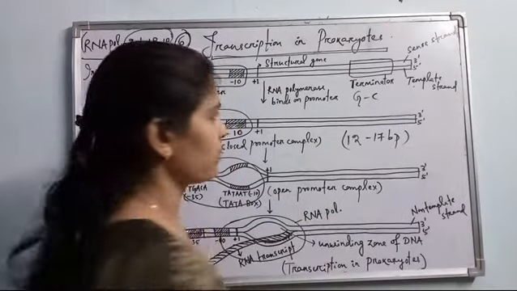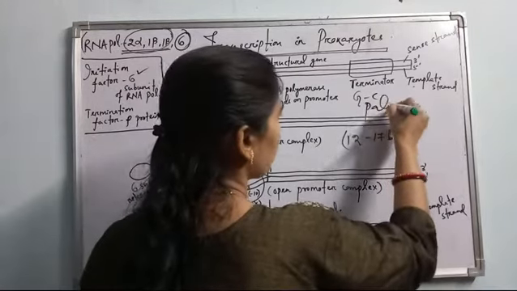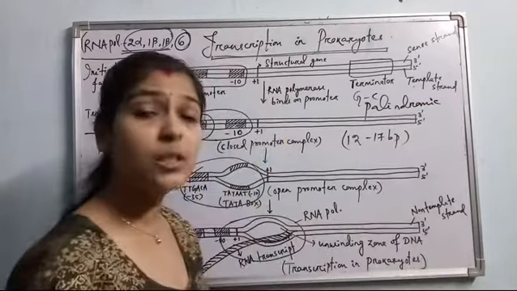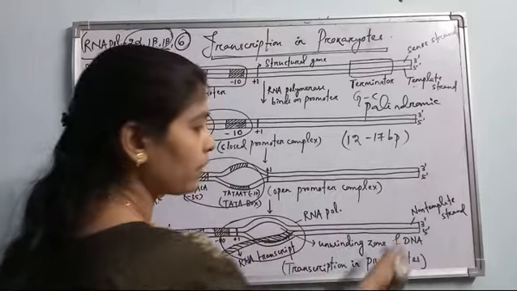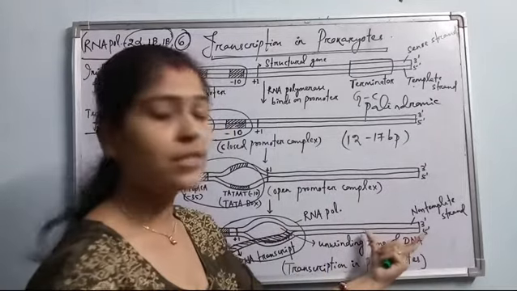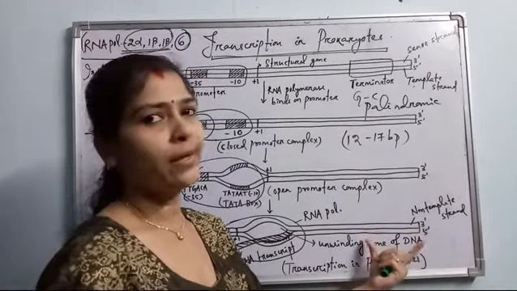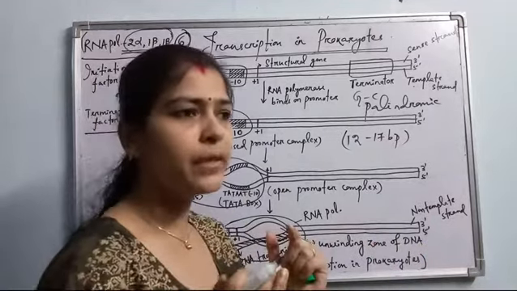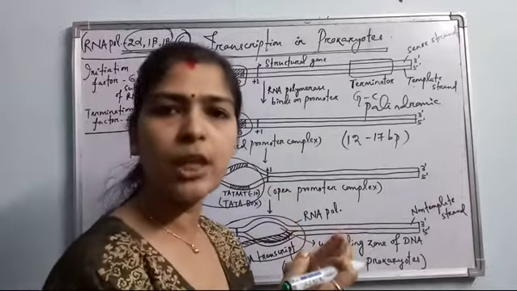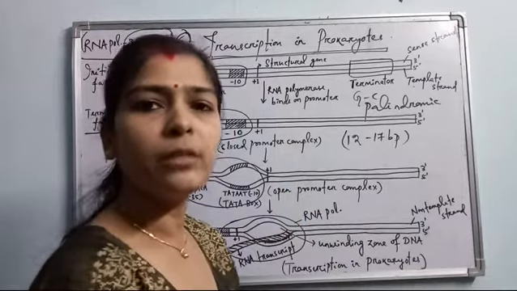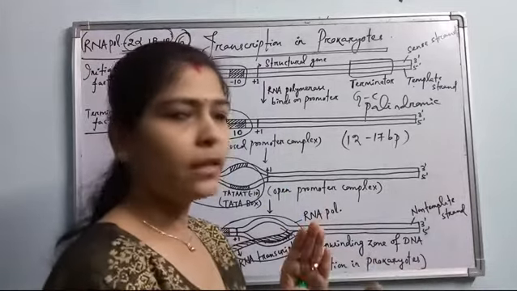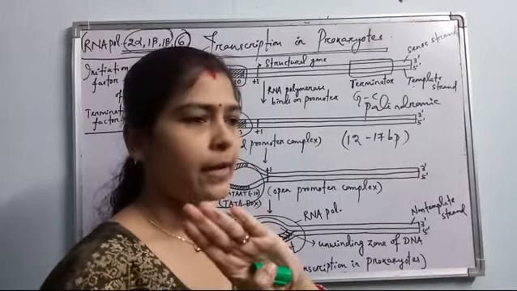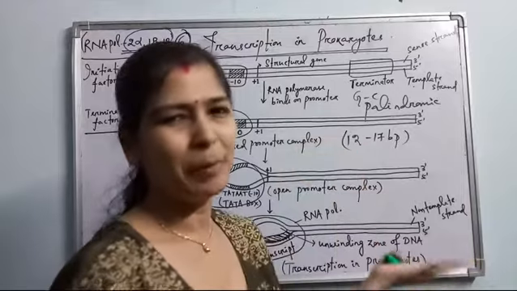palindromic sequence is present. Palindromic sequence means what? It is present towards the terminator zone. In the terminator zone, this palindromic sequence is made up of G and C, guanine and cytosine residues. So what is a palindromic sequence? It means the first half of the sequence is exactly complementary to the second half of the sequence, just like Malayalam. In Malayalam, the first half of the letters are exactly complementary to the second half. Complementary means just the opposite.